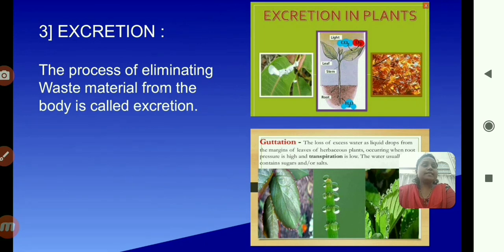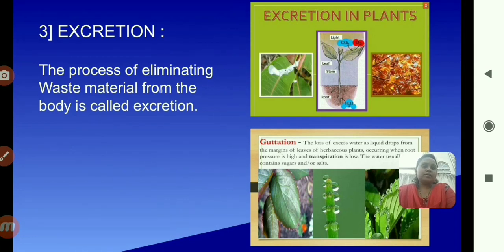What is meant by excretion? The process of eliminating waste material from the body is called excretion. Eliminating means taking out. In human beings, there are some organs used for excretion.